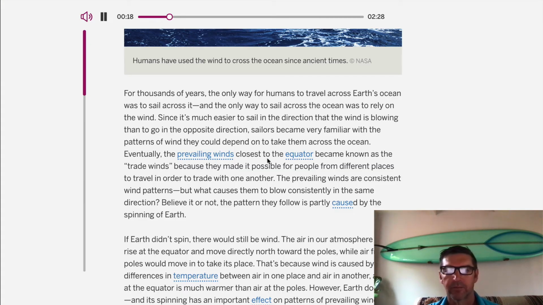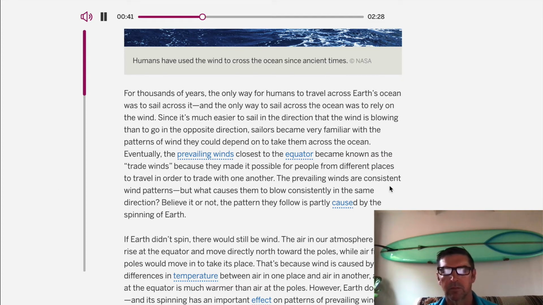Then to go in the opposite direction, sailors became very familiar with the patterns of wind they could depend on to take them across the ocean. Eventually, the prevailing winds closest to the equator became known as the trade winds because they made it possible for people from different places to travel in order to trade with one another.